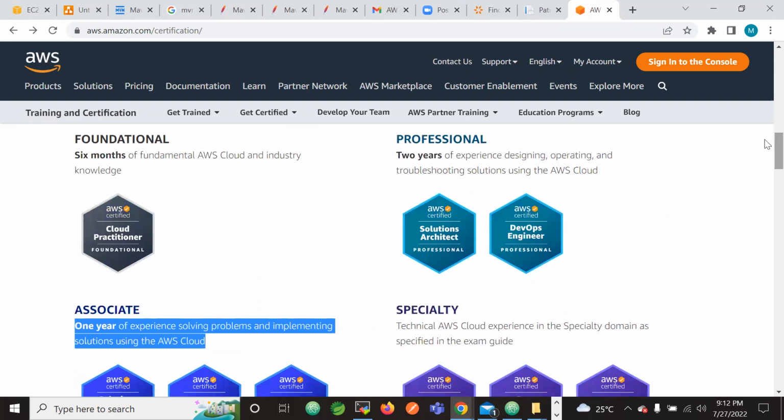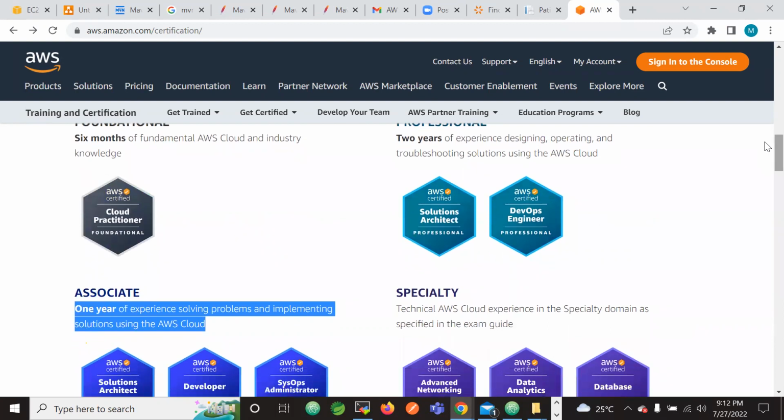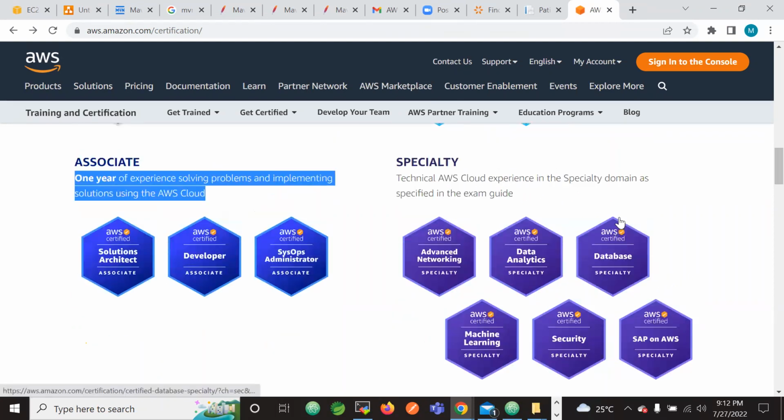One more thing to add: I work as an Oracle DBA and I have around 6 years of experience. What kind of certification can I take in AWS? You already worked as a DBA, so you can go for the AWS Certified Database Specialty. Can I go directly? No, directly you can't.